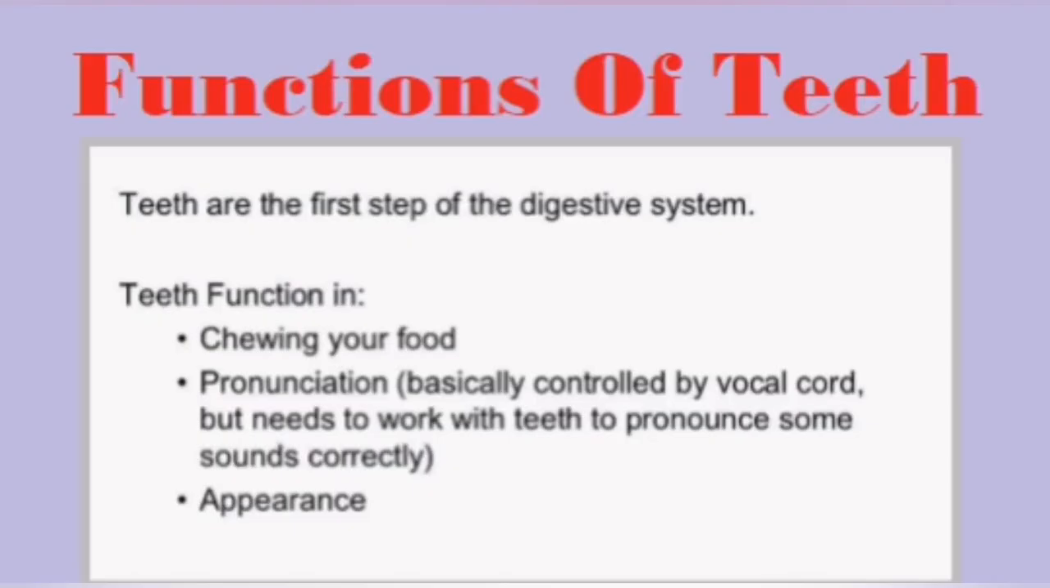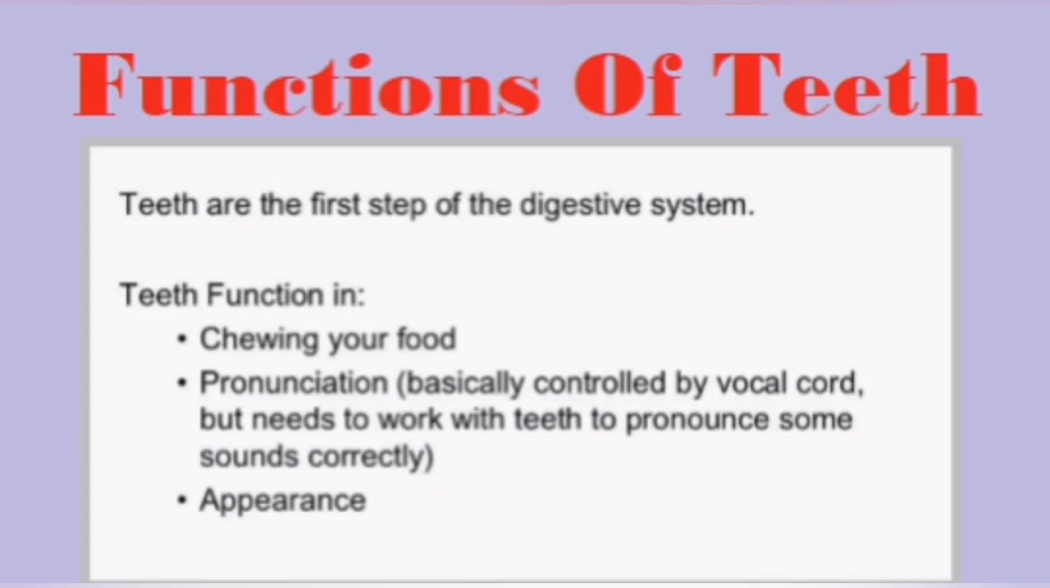First we talk about the functions of our teeth. What are the functions of the teeth? Teeth help in cutting the food. Whatever we eat, we first cut the food with our teeth. Next, for pronunciation, some words need teeth for correct pronunciation. And appearance: if we have good teeth in the correct order, then our face will also look good.